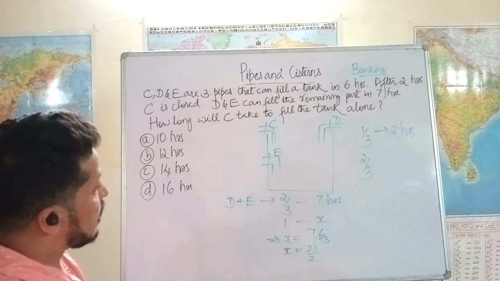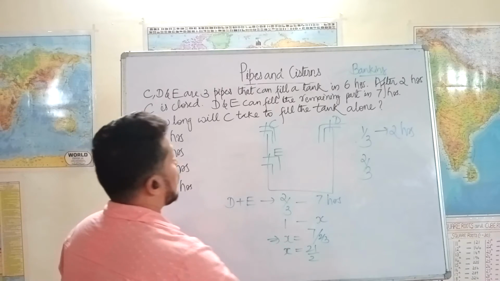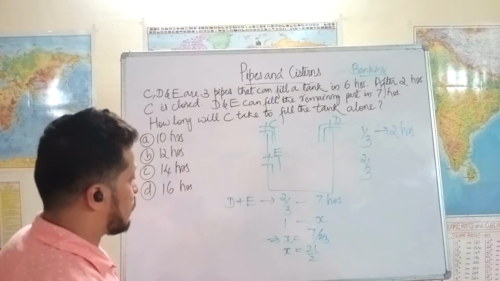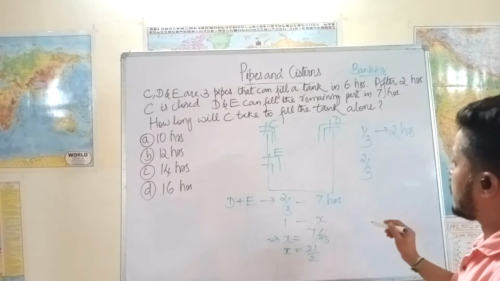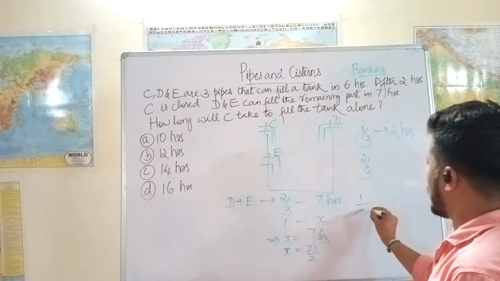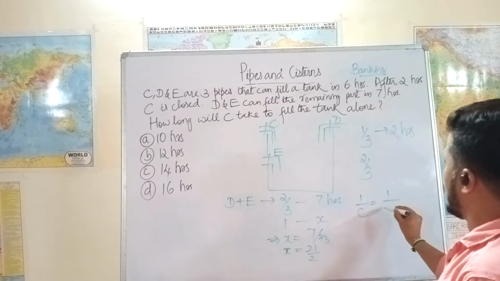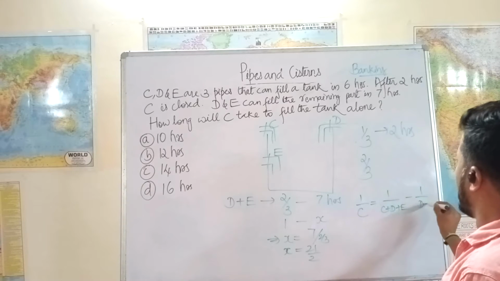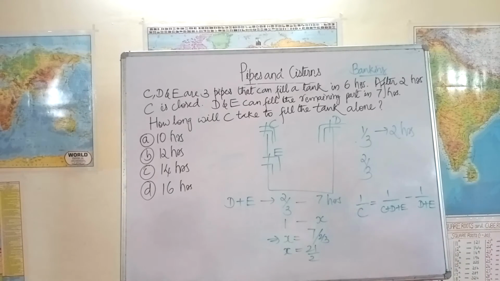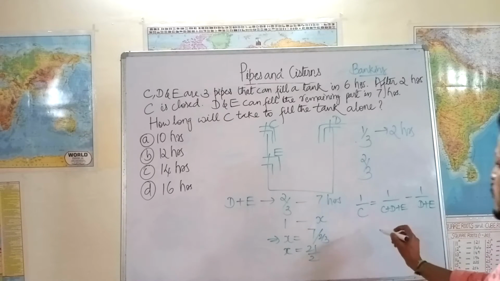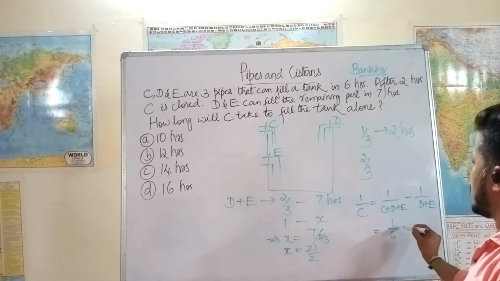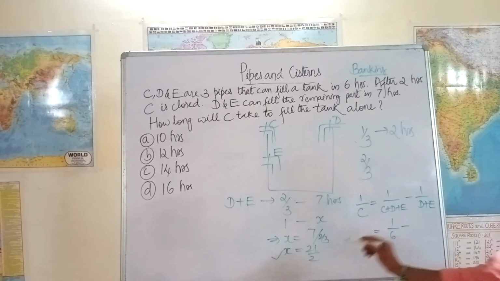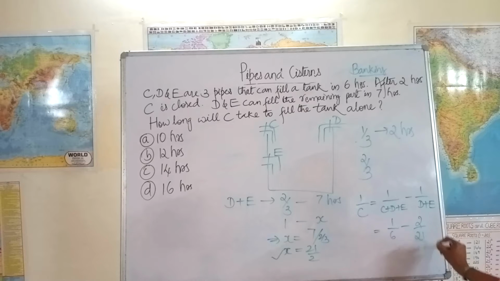So if D and E can fill the entire tank in 21 by 2, and C, D, E together can fill it in 6 hours, let's see the efficiency of each. Efficiency of C is equal to efficiency of C plus D plus E minus efficiency of D plus E, correct? So this is 1 by 6 minus, if they can complete it in 21 by 2, then the efficiency will be 2 by 21.